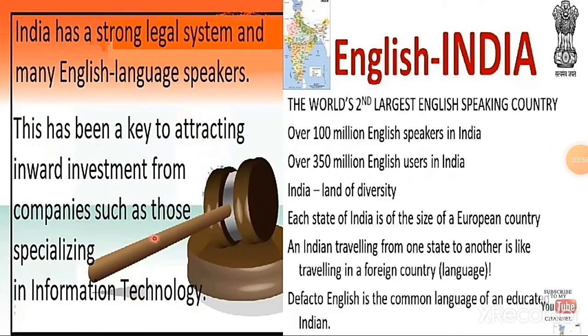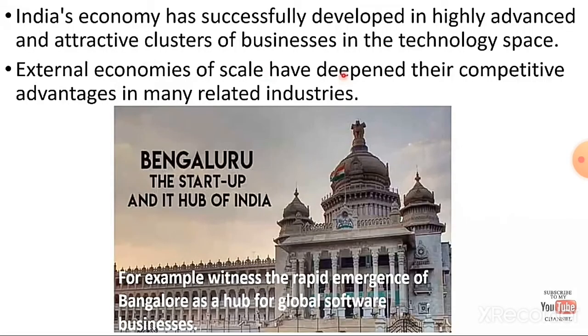Next, India has a strong legal system and many English language speakers. This has been a key to attracting inward investment from companies such as those specializing in information technology. India has many English speakers, so we can sustain in any other countries. Next, India's economy has successfully developed in highly advanced and attractive clusters of business in the technology space. External economies of scale have deepened their competitive advantages in many related industries.